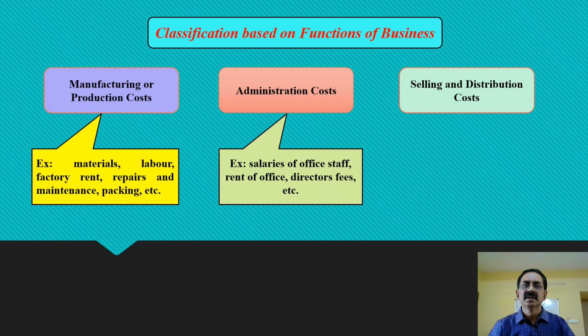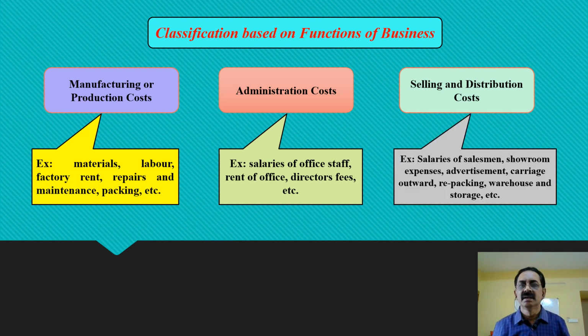Then let us move on to the third important classification based on the function of the business, which is selling and distribution cost. Here, all the costs incurred in the functioning of the selling and distribution department or activity are treated as selling and distribution costs. For example, salaries of salesmen, showroom expenses, advertisement, carriage outward, repacking, warehouse, and storage expenditures, etc., are recorded as selling and distribution cost.